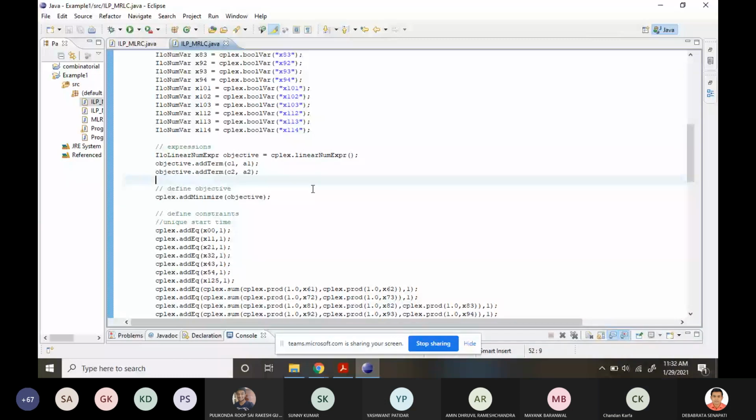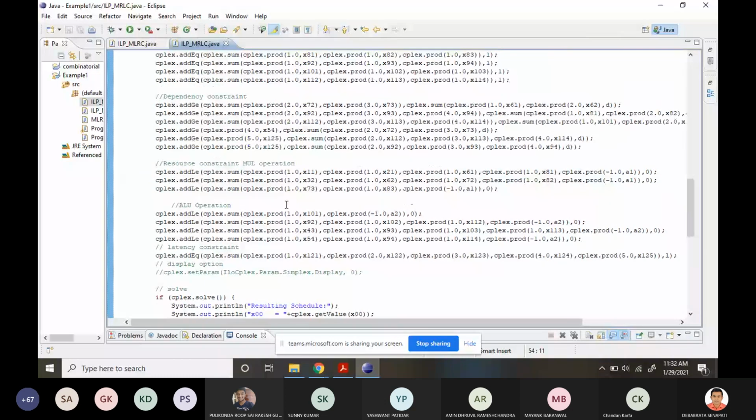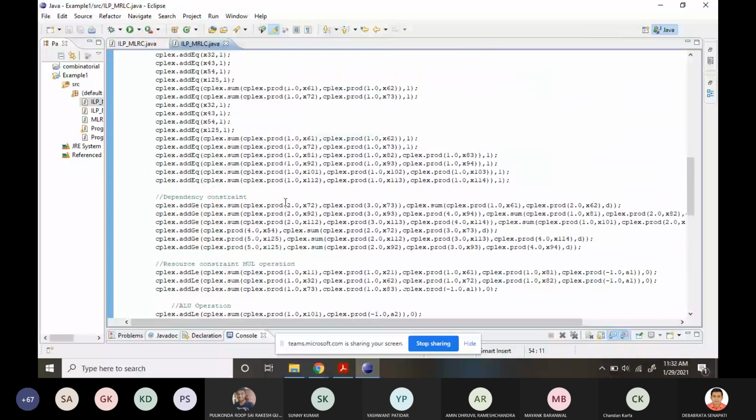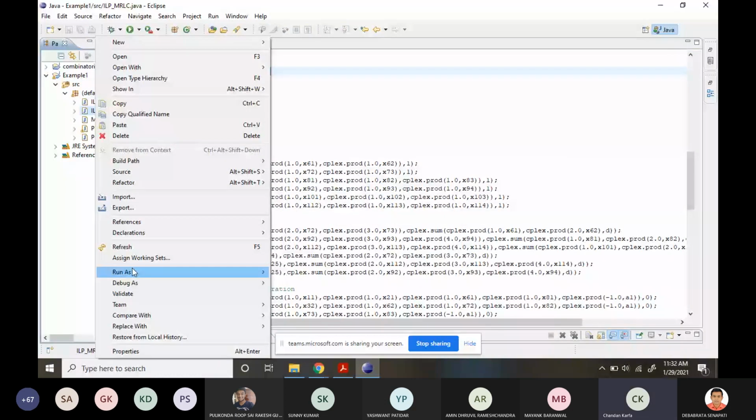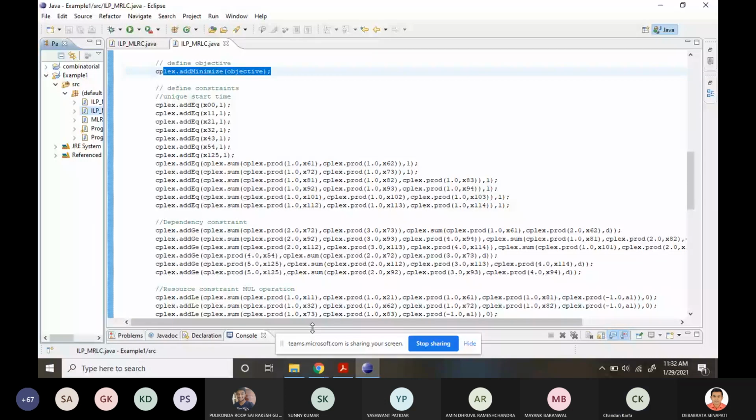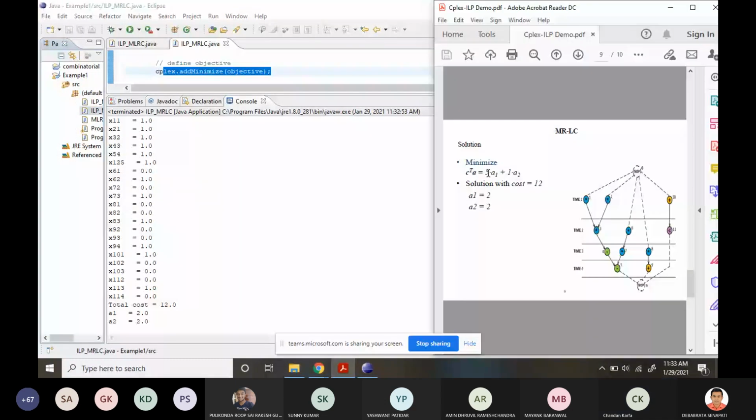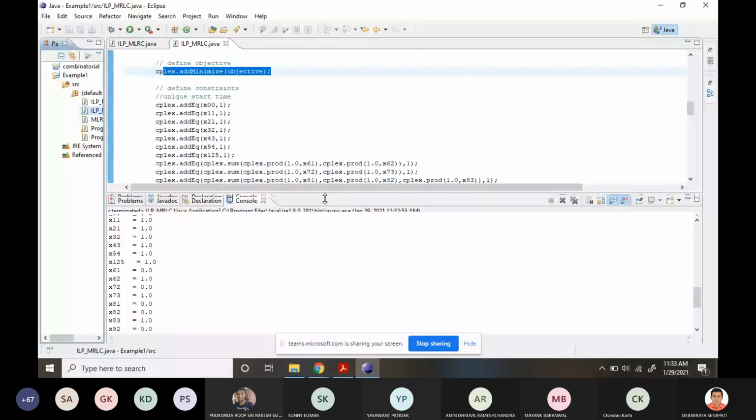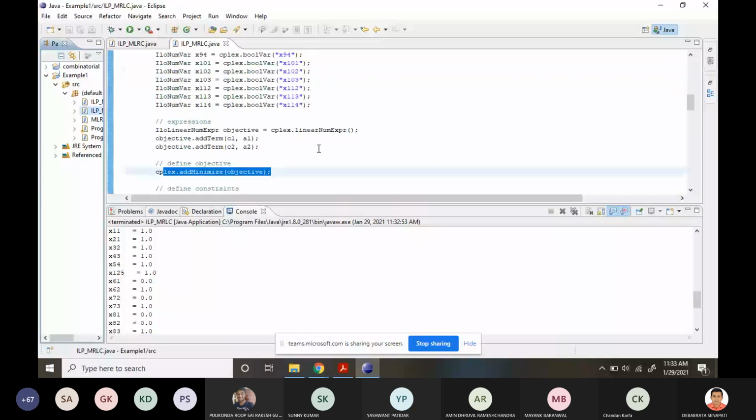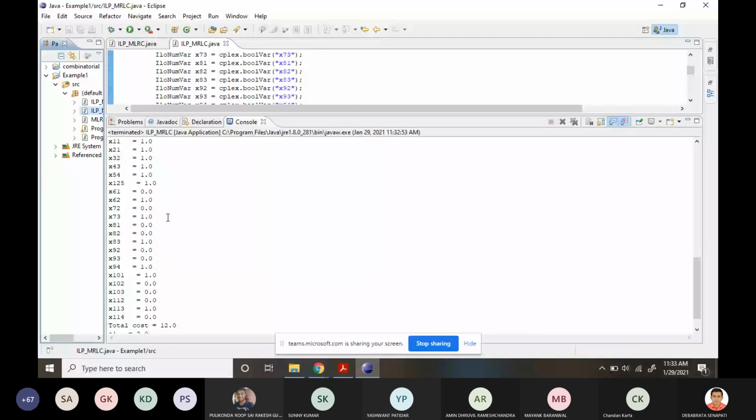So we have changed the objective function, and the objective is to minimize the cost. Let me run the program. So here you can see the output is 12. What is the desired output? 5 into 2 plus 1 into 2, it is 12. So now we can do some variation here, and the schedule is the same as per the previous schedule.